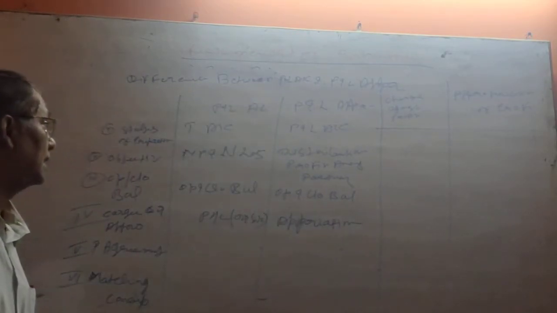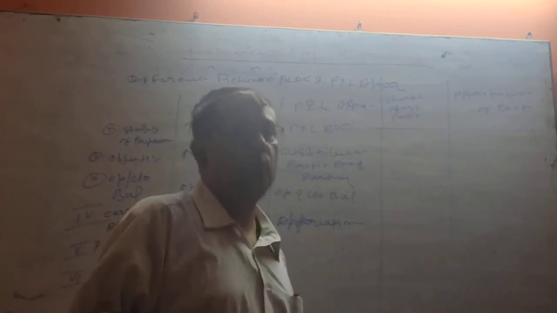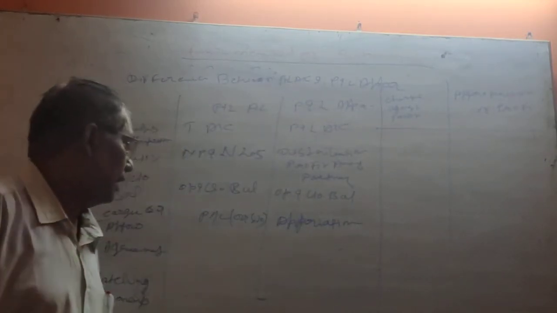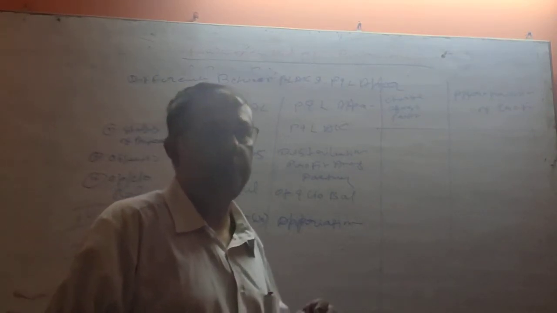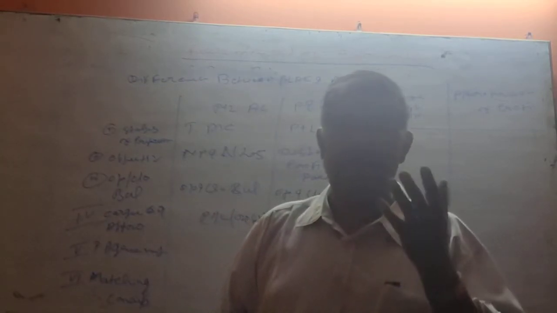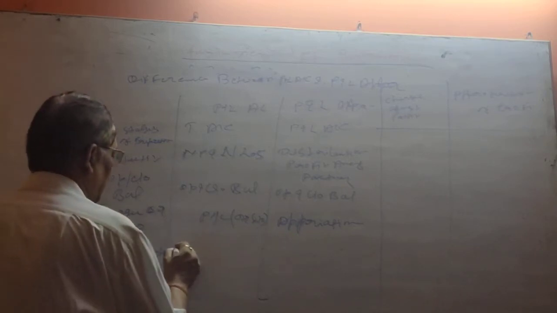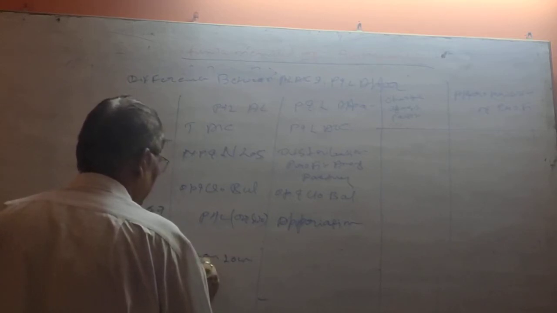Agreement. While preparing the profit and loss account, there is no need for an agreement or partnership deed, except in two circumstances. Number one, interest on partner's loan, and number two, if any partner has let out their premises for business purposes, then rent to the partner should be written here. Interest on loan and rent.